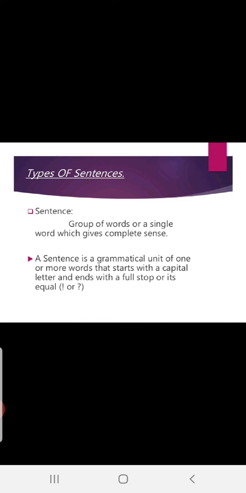Now, a sentence is a grammatical unit of one or more words that starts with a capital letter and ends with a full stop or its equal, that is exclamatory or question mark. Yeah, always a sentence should start with a capital letter and it should end with a punctuation. It may be full stop, it may be a question mark or one exclamatory mark.